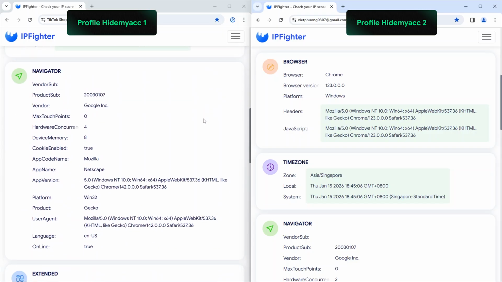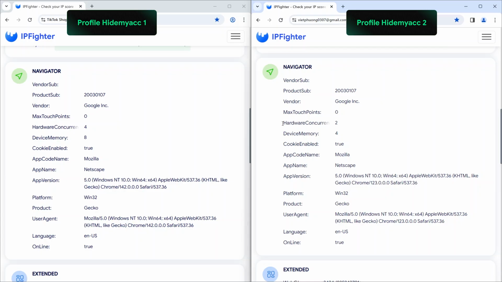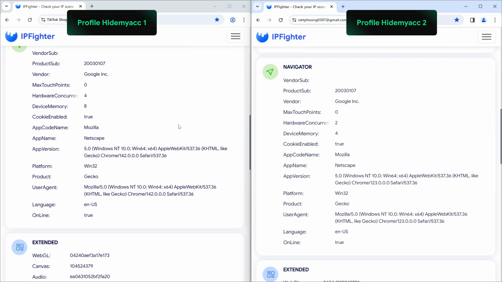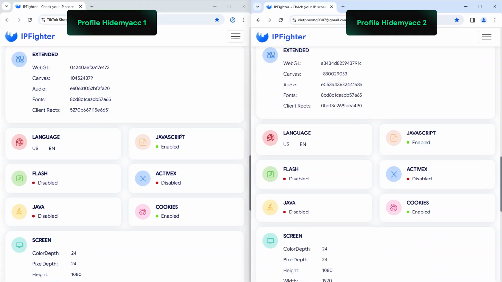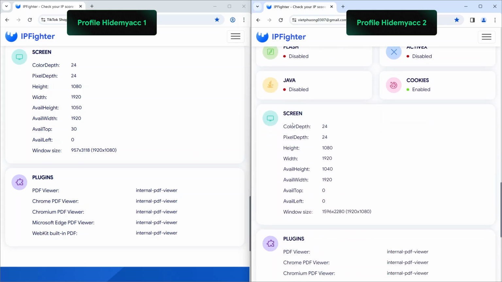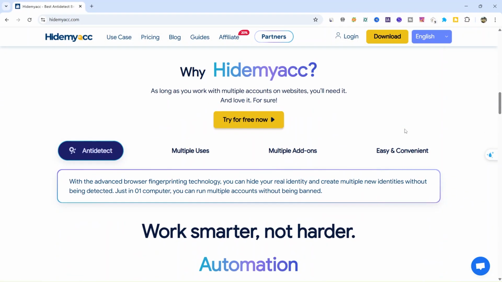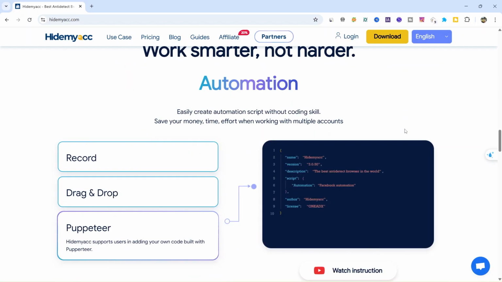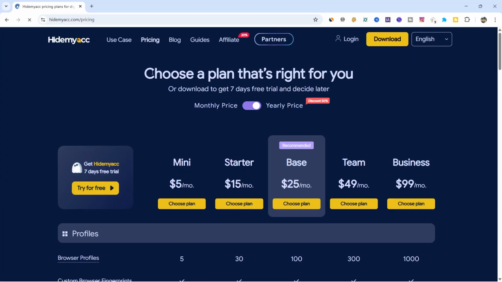Websites, including Amazon, will recognize these as 2 different devices. Once you add proxies to these profiles, they will also have different IPs. 2 devices, 2 different IPs, both fully controlled by you. That's how you can create multiple Amazon associate accounts, Amazon seller accounts, or accounts on other platforms without being detected. As for tools, you can check out Hidemyacc like I do. There are many providers on the market, but quality varies, so I prefer using one that's reliable and well-tested.